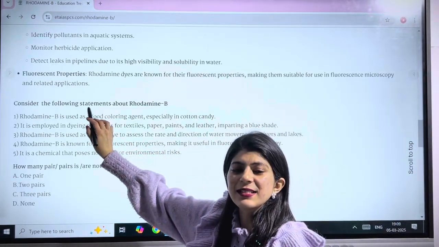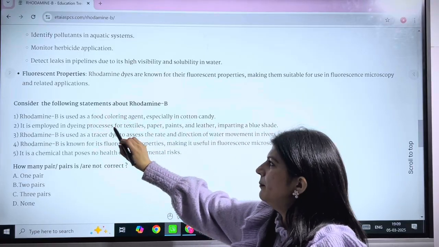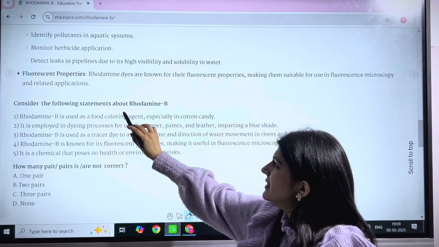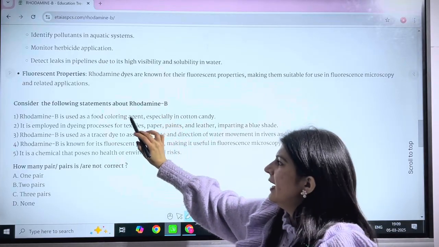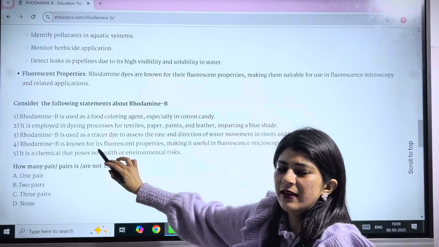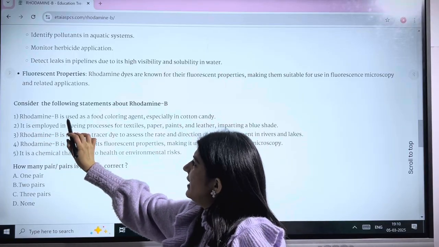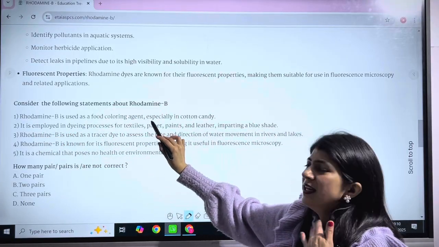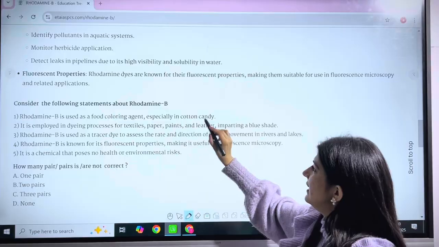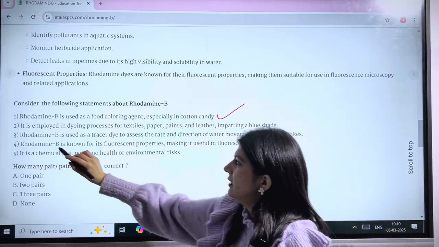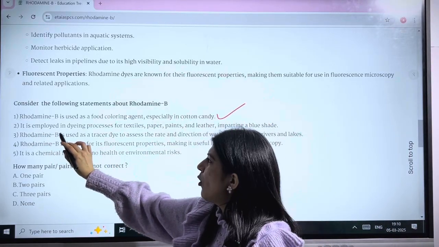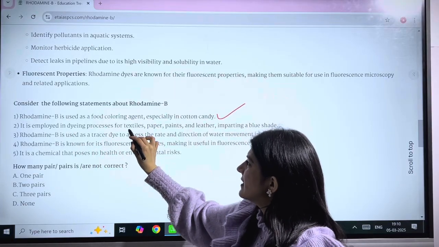Now let's practice a question related to rhodamine B. Consider the following statements about rhodamine B. Here we have been given 5 statements related to rhodamine B. The first statement states rhodamine B is used as a food coloring agent, especially in cotton candy. Yes, very true. The second statement, it is employed in dyeing processes for textiles,